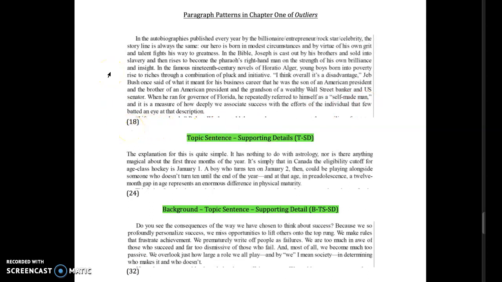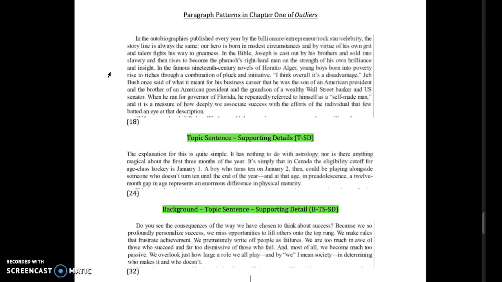And it says, in the autobiographies published every year by the billionaire slash entrepreneur slash rock star slash celebrity, the storyline is always the same. Our hero is born in modest circumstances and by virtue of his own grit and talent fights his way to greatness. The rest of this paragraph is going to provide examples and supporting detail that supports that claim. So it starts with a supporting detail in the Bible. Joseph is cast out by his brothers and sold into slavery, and then rises to become the Pharaoh's right hand man on the strength of his own brilliance and insight.